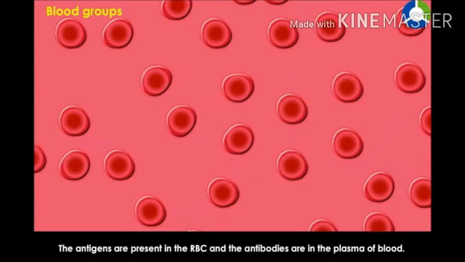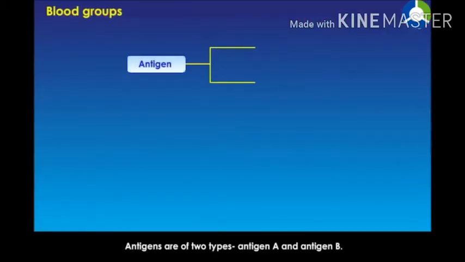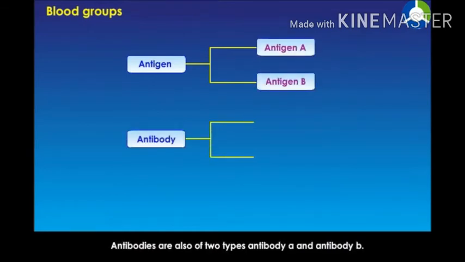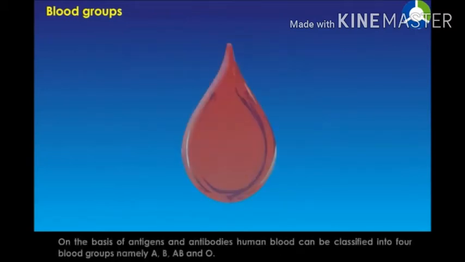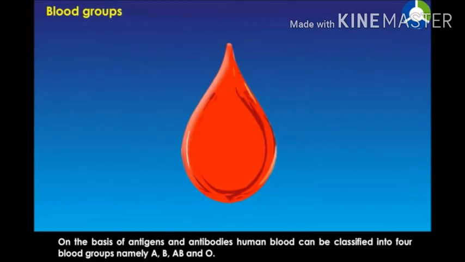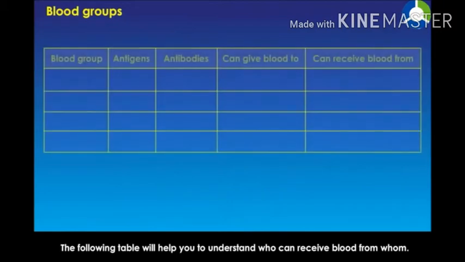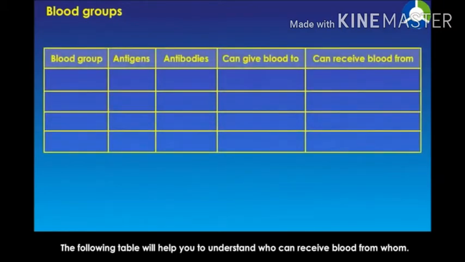Antigens are of two types, A and B. Antibodies are also of two types, A and B. On the basis of antigens and antibodies, human blood is of four types: A, B, AB and O. Now, here we have a table which will show you about different types of blood groups and also antibodies and antigens, and to whom blood can be given and from whom it can be received.